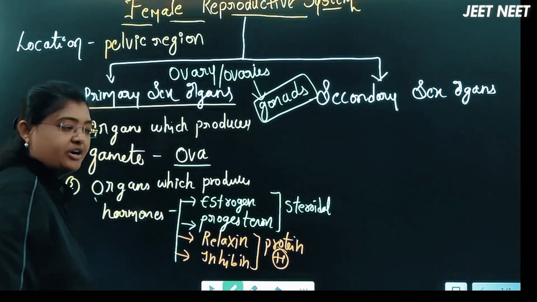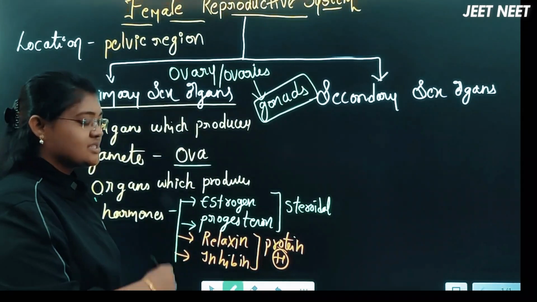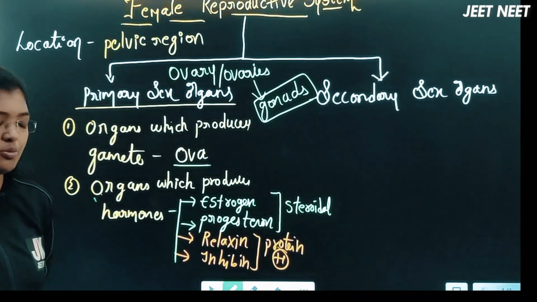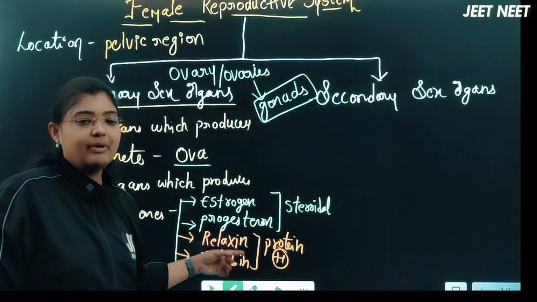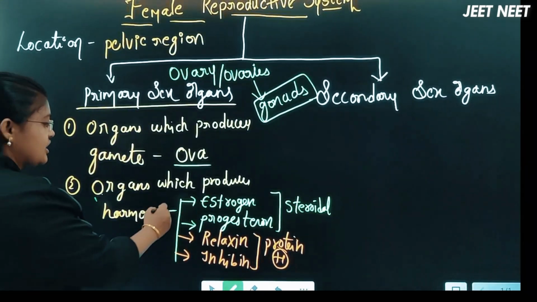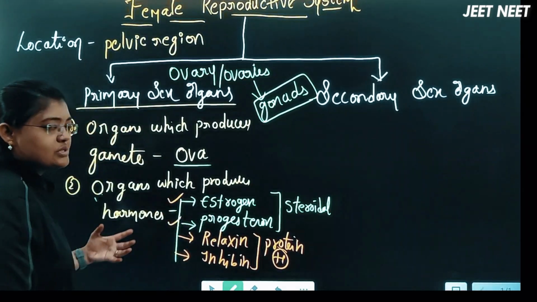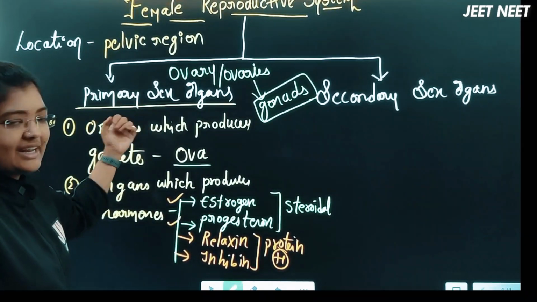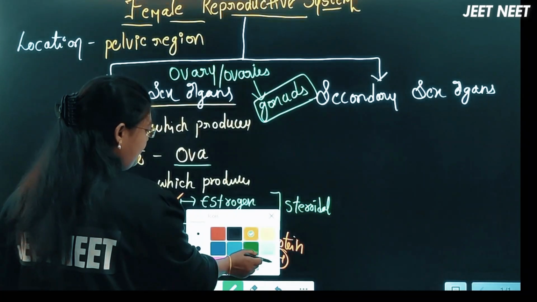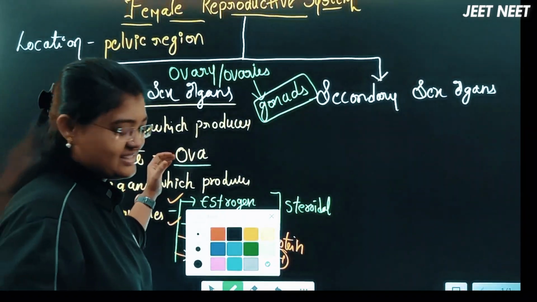We know that in chemical coordination, in the first year topic, we discuss the peptide hormones or proteinaceous hormones, right? Relaxin and inhibin are proteinaceous hormones. These are generally produced or secreted from the gonad, the ovary here. This is the major function of the primary sex organ, the ovary.